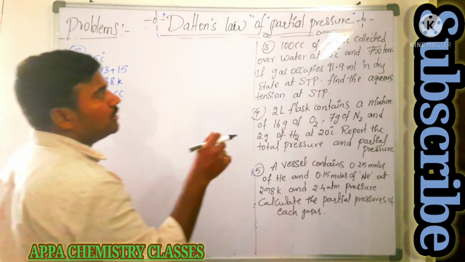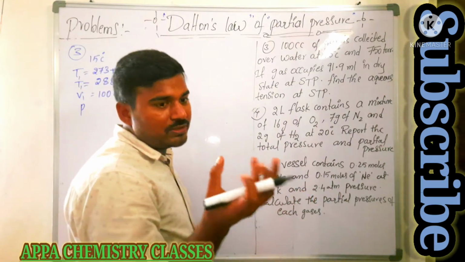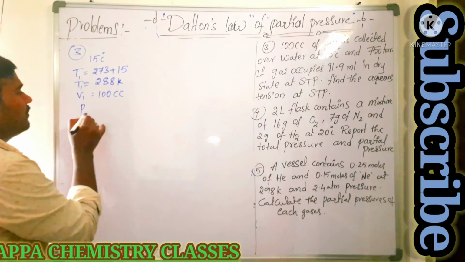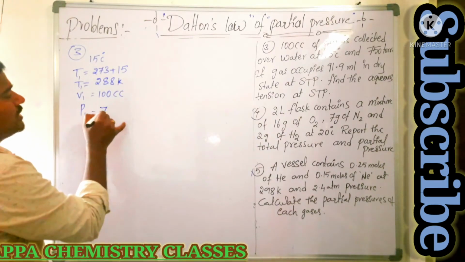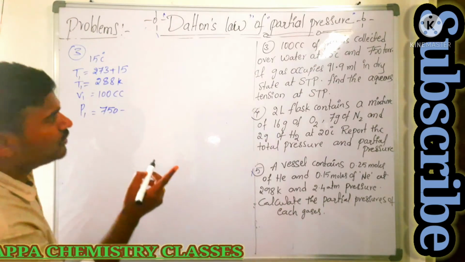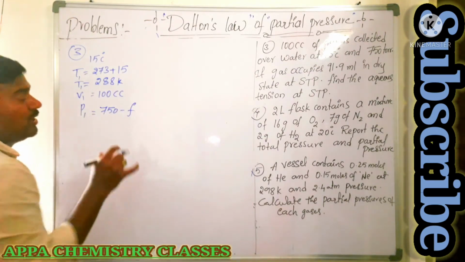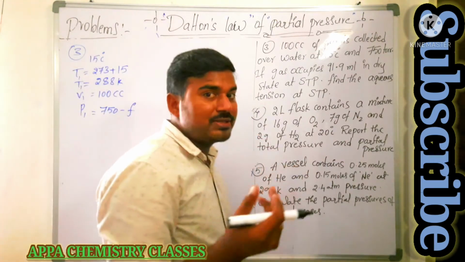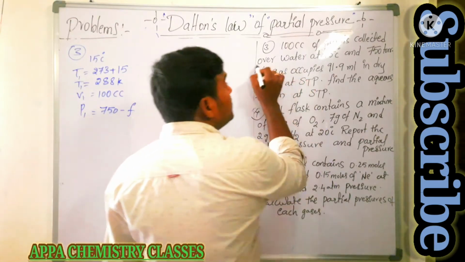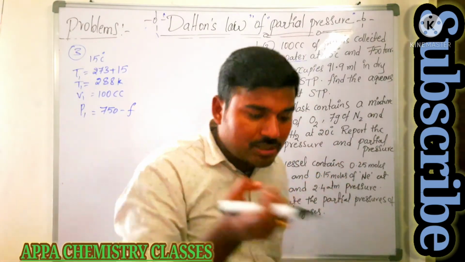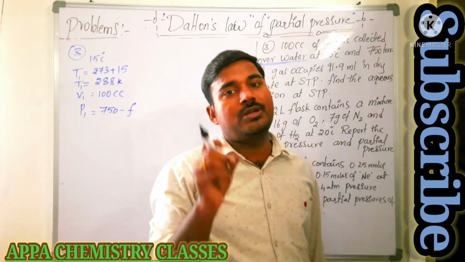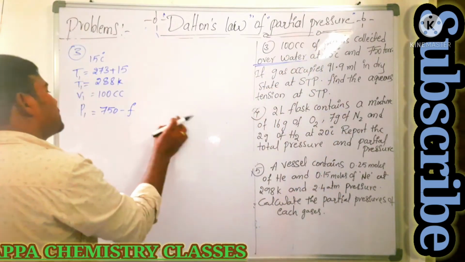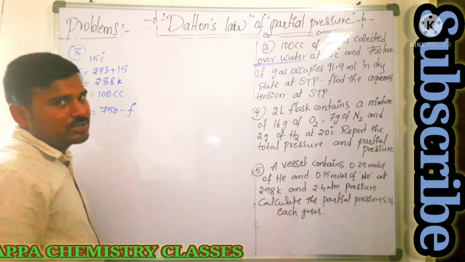Now it is collected over water. Means, along with the gas, some quantity of water is also exerting some pressure. Then the pressure of the dry gas will be 750 minus aqueous tension. That is the main point you need to understand here. Why do we have to subtract F here? F is aqueous tension, because the gas is collected over water. Whenever we collect over water, some quantity of water vapor is also exerting pressure. If I want to calculate only the gas pressure, then the aqueous tension should be subtracted from the moist gas pressure.